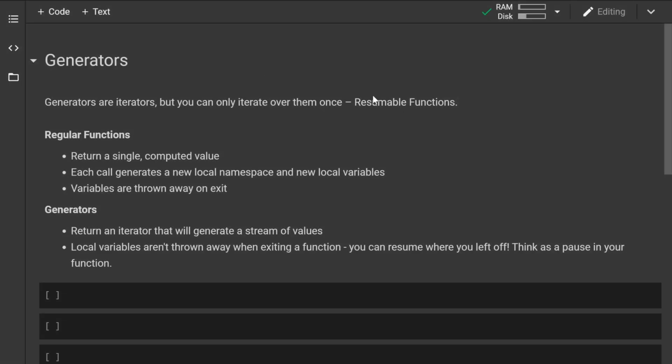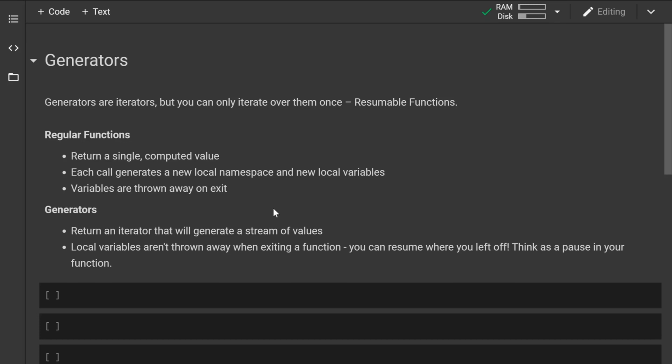Since we talk about iterators, it's probably a good idea for us to talk also about generators, another important concept in Python. Generators are iterators, but you can only iterate over them once. Think of them as resumable functions. You can run a function up to a certain condition, and when you reach that condition, you stop, and then you can continue later on.